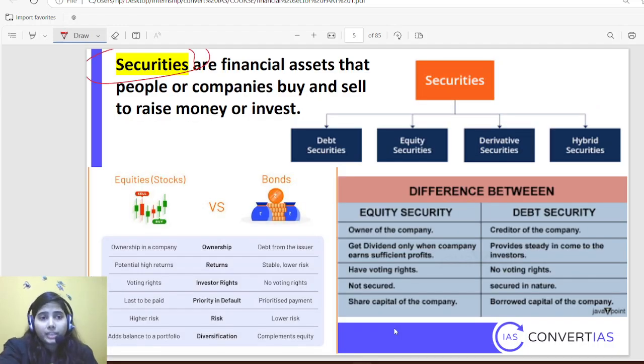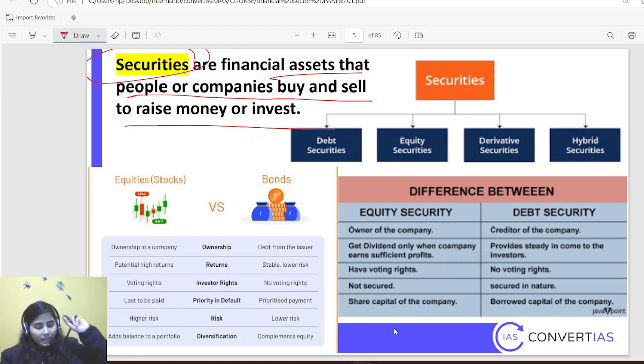Then come securities. Securities are financial assets that people or companies buy and sell to raise money or to invest. In the simplest language, you can relate securities to collateral. If I am investing somewhere, then I should have some agreement, in tangible or intangible form, to show that I have invested there. So it is a kind of financial asset.